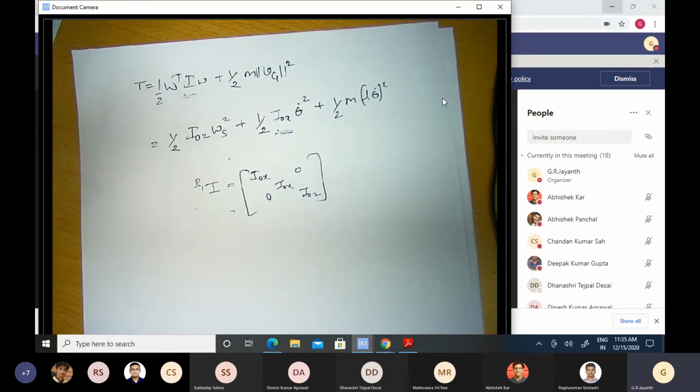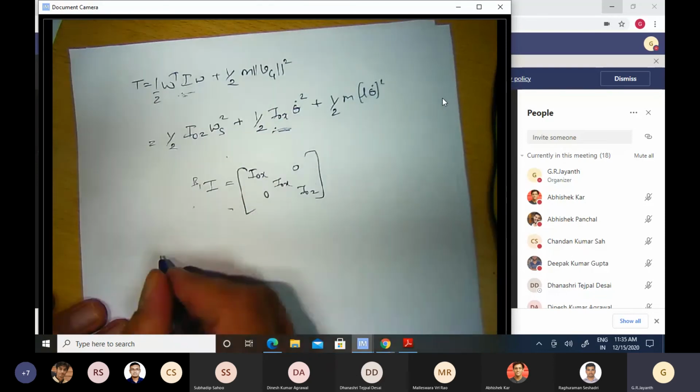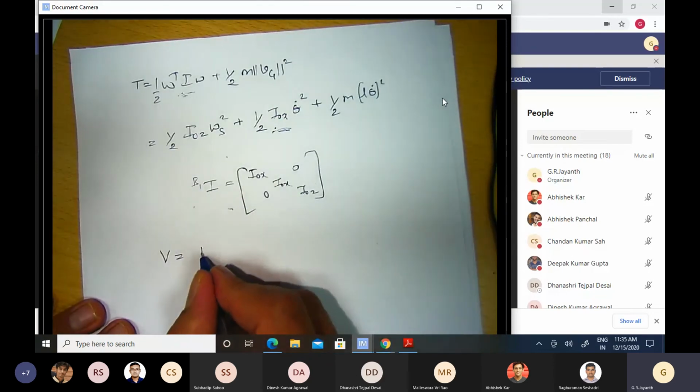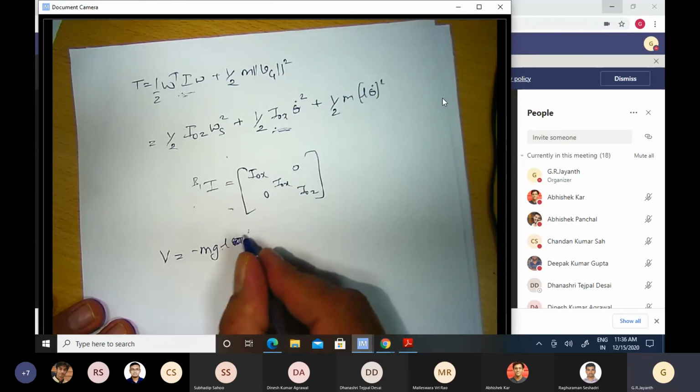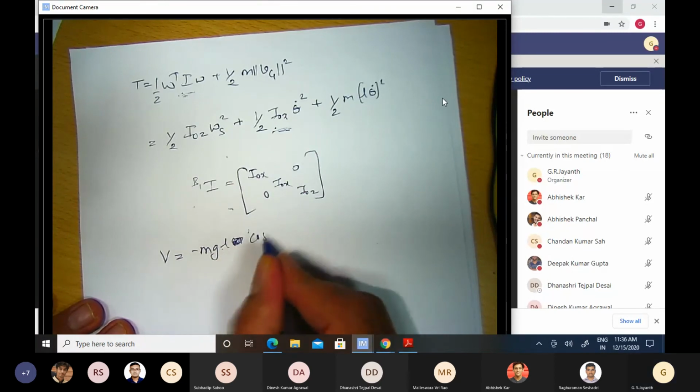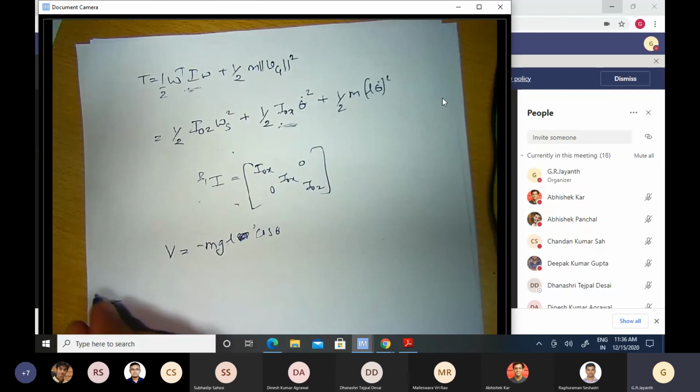But unfortunately, this expression was missing in everyone's work. And for potential energy, it was just mg L times 1 minus cos theta. Everyone got this right. So again, you see that it was a fairly straightforward problem. The last problem, problem 5. Let me just show the problem.